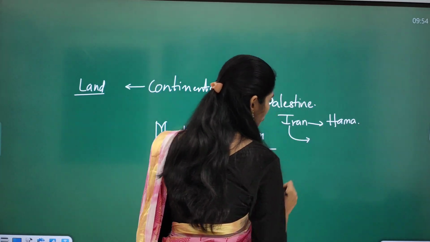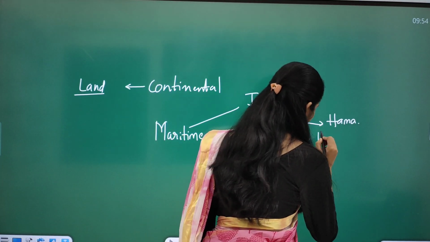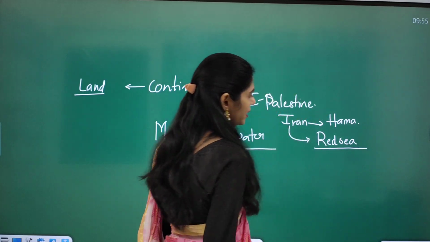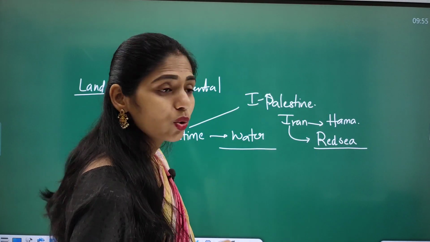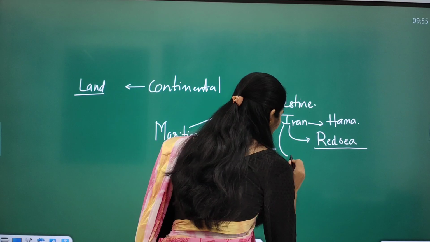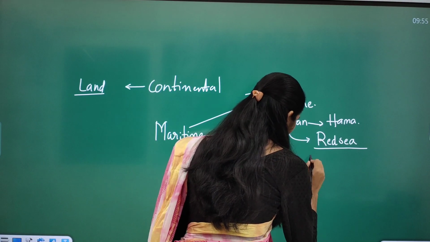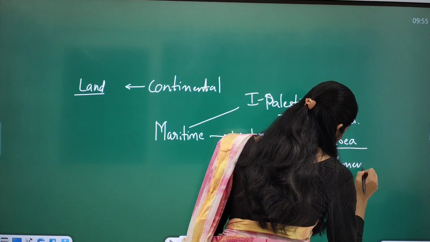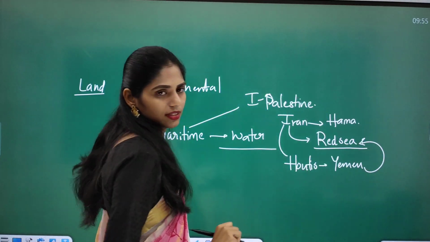And Iran has also started controlling the Red Sea. Even though it is not sharing a boundary with the Red Sea directly, Iran started controlling it by using these people called Houthis. These Houthis are from Yemen, and Yemen is sharing a boundary directly with the Red Sea.